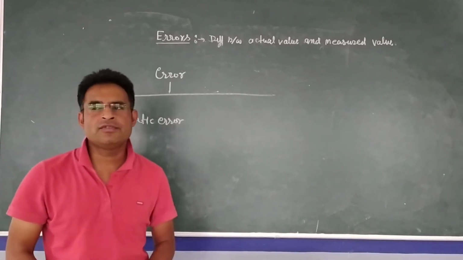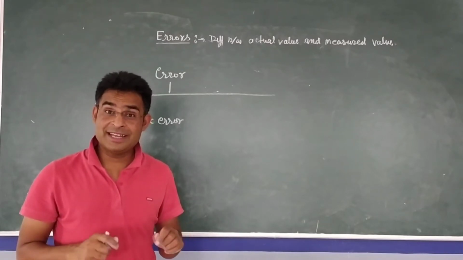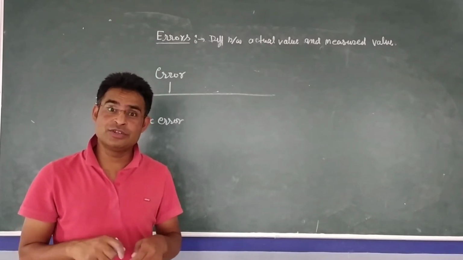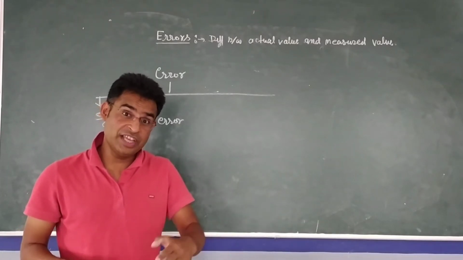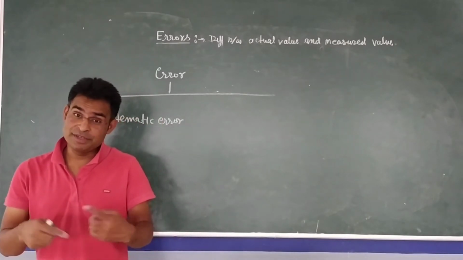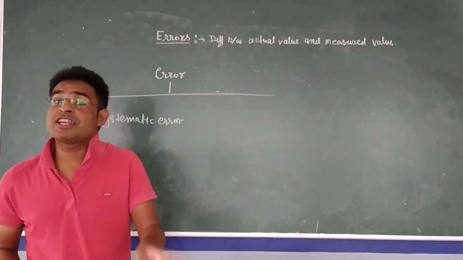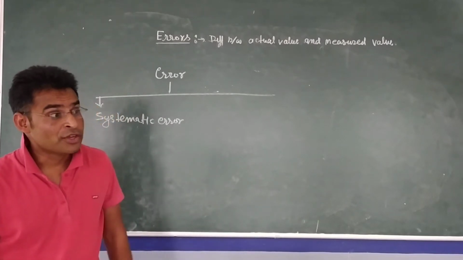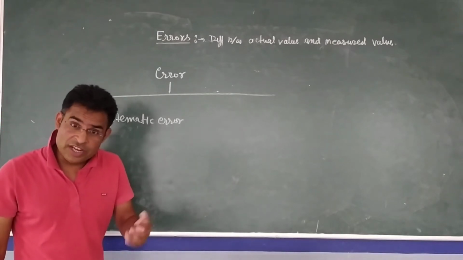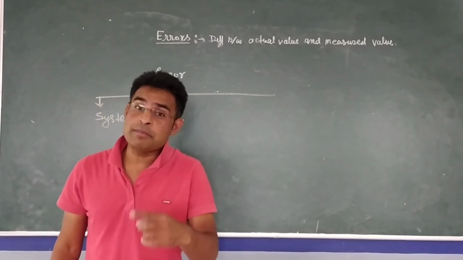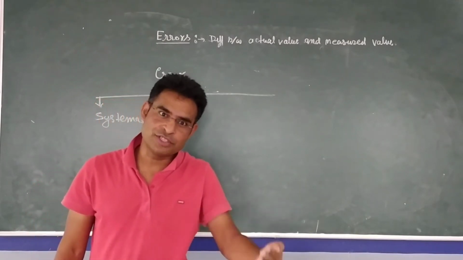Let's say we have a meter scale. In place of 1 meter, that meter scale always reads 102 centimeter. It means we have one rod, length of rod 1 meter, and we are using a meter scale, but that meter scale is faulty. If something is 1 meter, that meter scale will read 102 centimeter. So there is error of 2 centimeter. But every time, whenever you use that meter scale, it will repeat the same mistake. It means there is an error in one direction. There is a positive error.